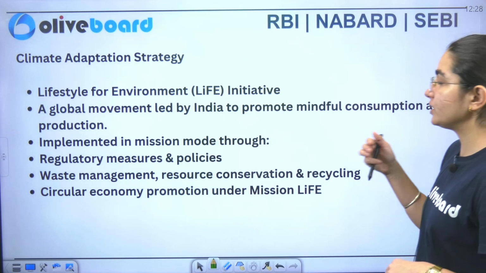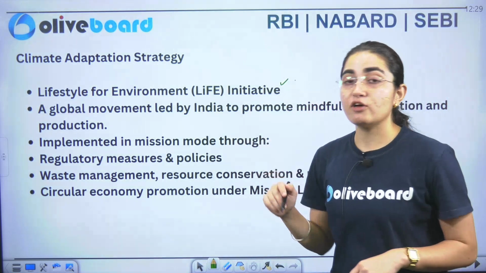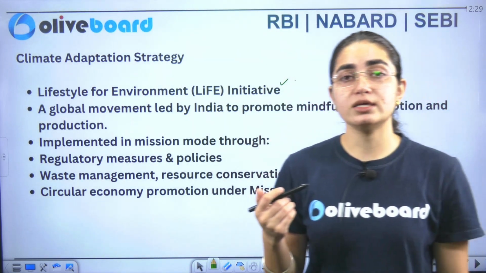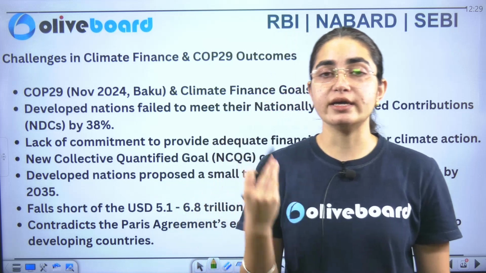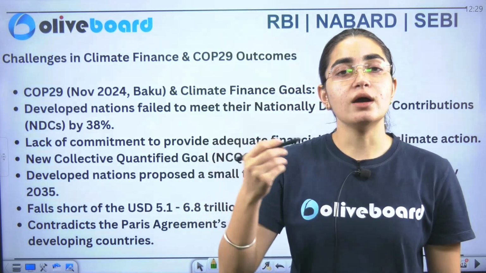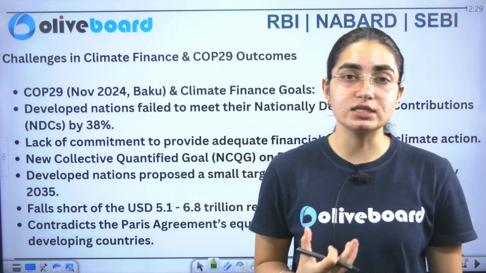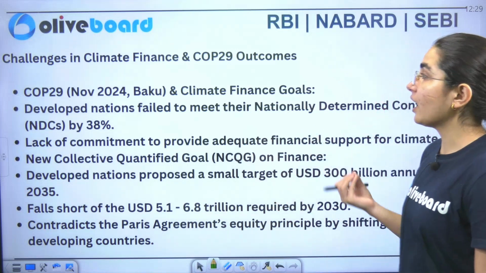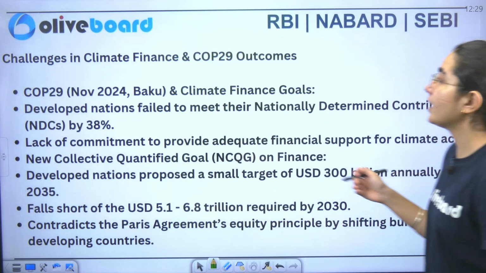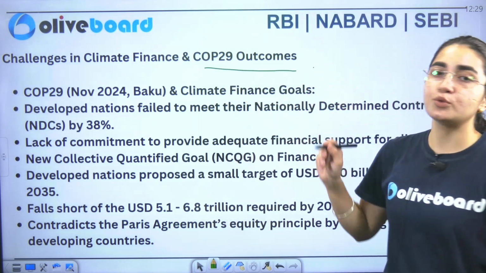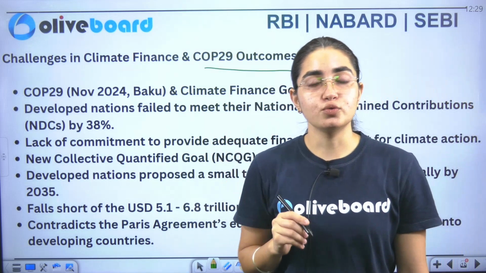Now we have the LIFE initiative, which we've already discussed. The government is highly focused on this, that through the LIFE initiative we can expect that tomorrow we can achieve better in sustainable development. Now we have challenges in climate finance, and what were the outcomes of the COP29 meeting.